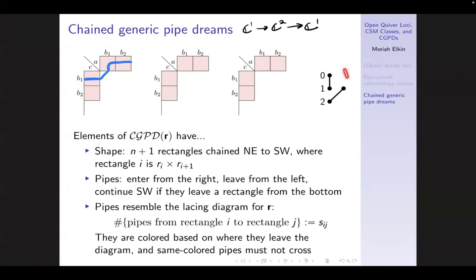So if I'm trying to draw a chain generic pipe dream for this lace array or lacing diagram, this pipe works for this first lace because it appears in exactly rectangles 0 and 1 and no other rectangles. And then I need a different color pipe for this second lace. It's going to enter from the right here, and it has to bump down this way because it needs to appear in the second rectangle.